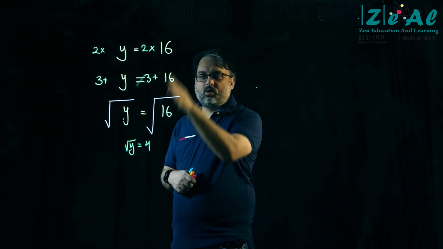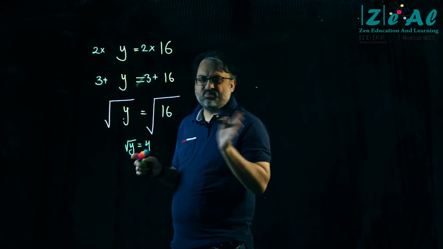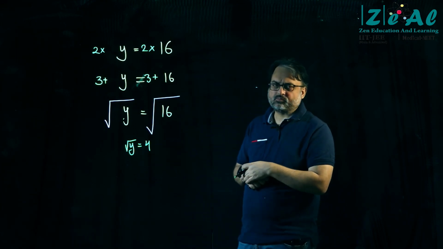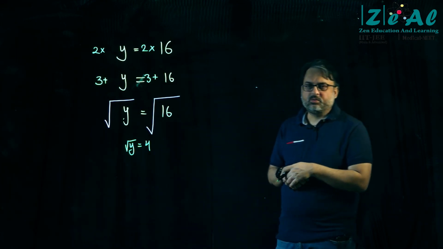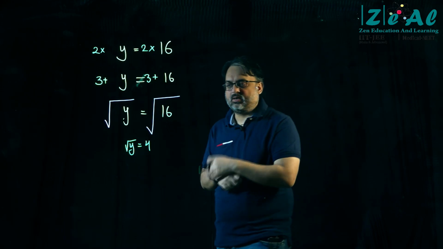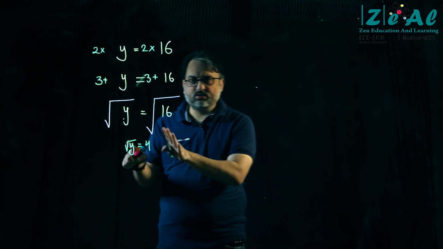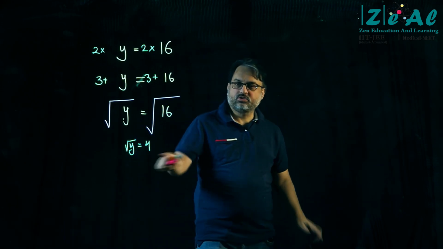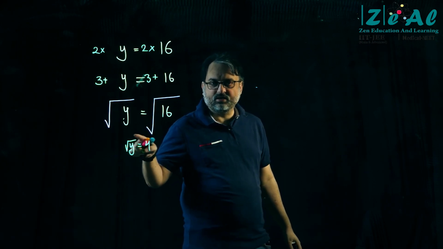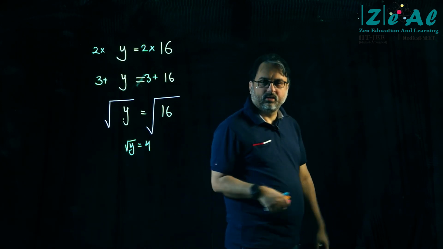I took the square root on both sides. Yes, plus minus, let's just, yeah, it has to be plus minus. I'm just writing it like this. Is this okay? Forget about the plus minus for the moment.